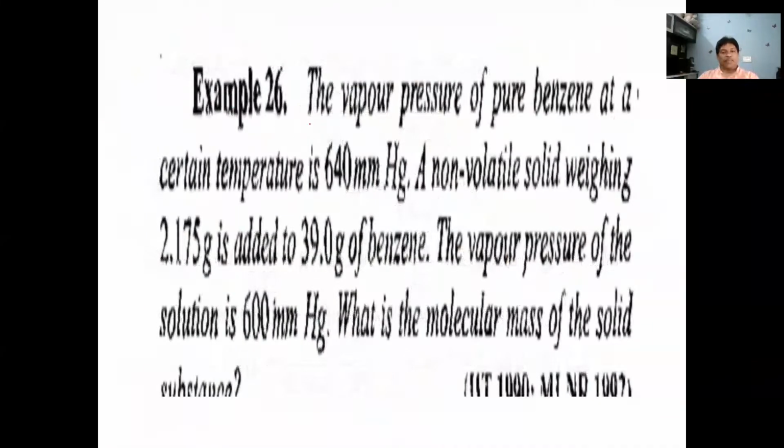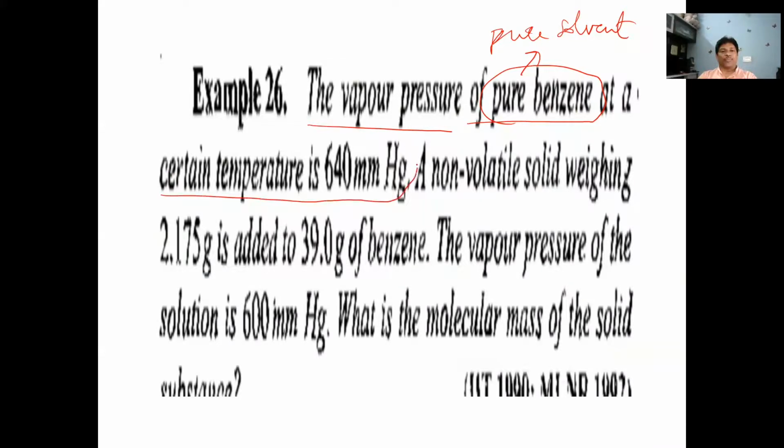Next, another example. Vapor pressure of pure benzene. Pure benzene means pure solvent. Benzene is the solvent taken here, not water. The vapor pressure of pure benzene at a certain temperature is 640 mm.